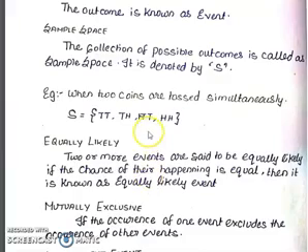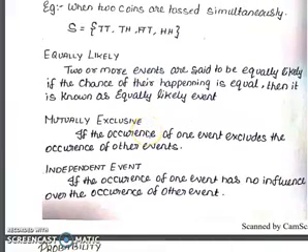Now, equally likely events. Two or more events are said to be equally likely if the chances of their happening are equal. For example, if we throw a coin, getting head or tail are events, and both happen equally. So that is an equally likely event.